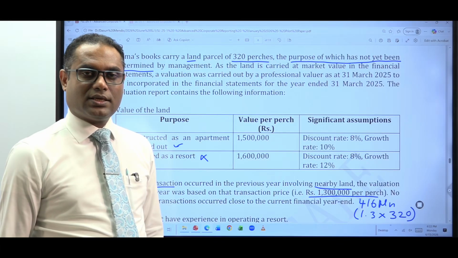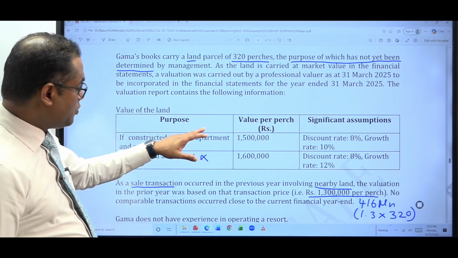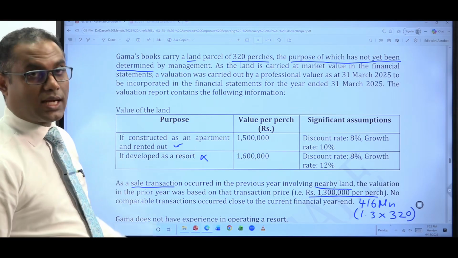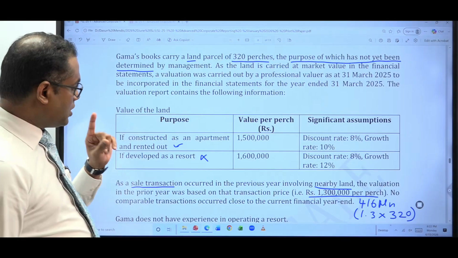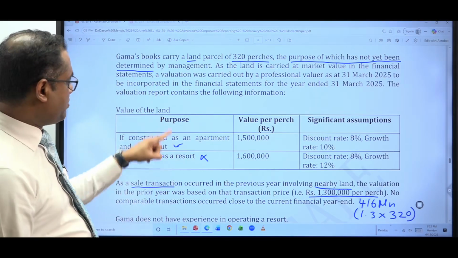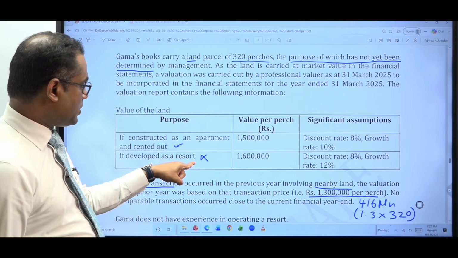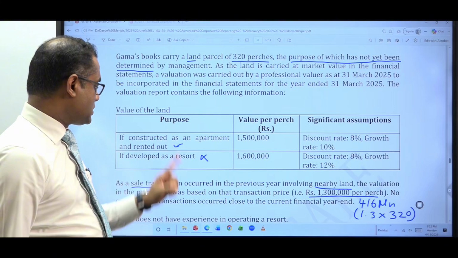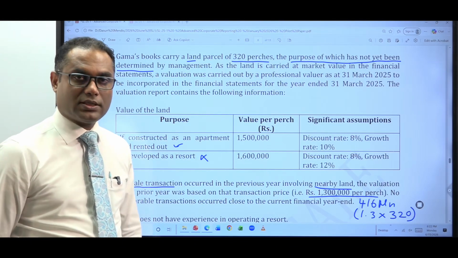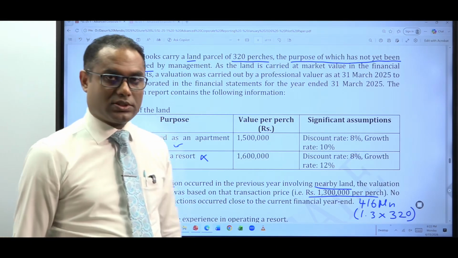Because here you have two purposes for which that land can be used. Then which one are you going to take? Are you going to assume that because the company doesn't have any experience in resort operation, we have to use the fair value as an apartment site? So are you going to take that approach?